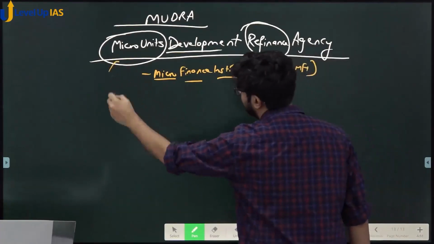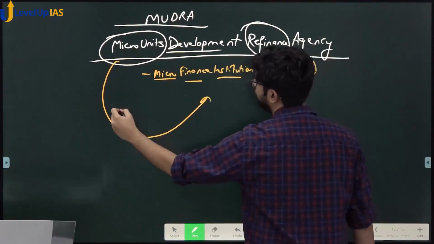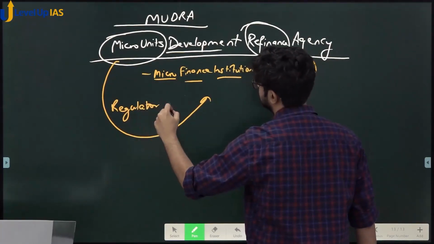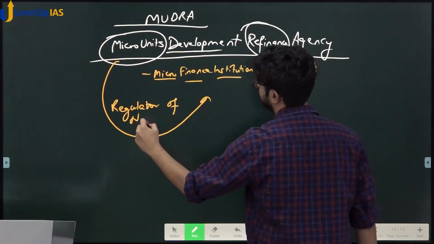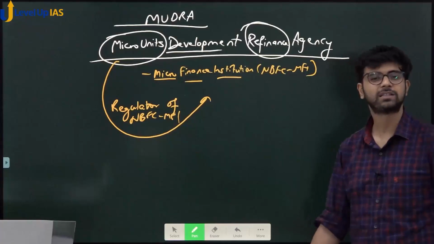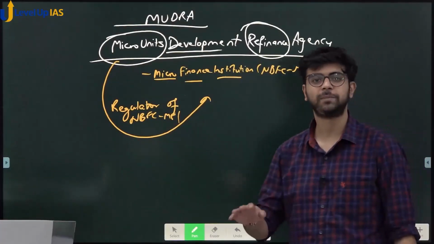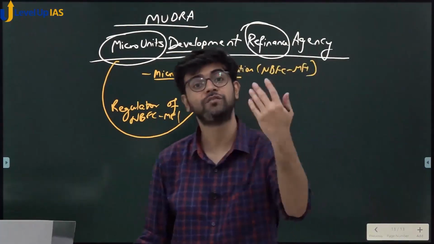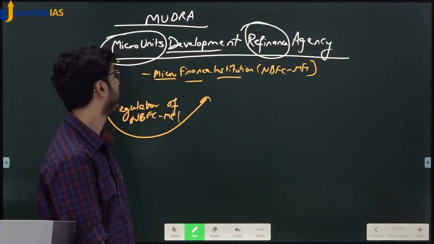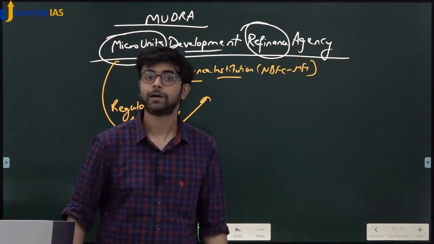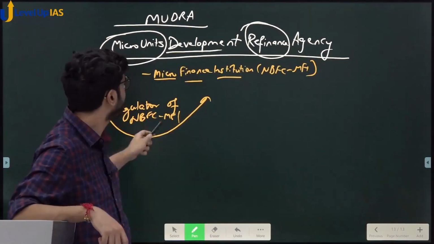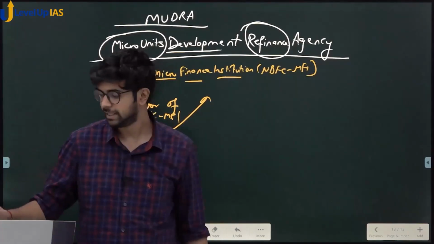Mudra acts as the regulator of NBFC MFI. Remember, I told you NBFC is under various controls. Some are under the control of RBI, some are under the control of SEBI, some are under the control of National Housing Bank. This item is under the control of Mudra. Okay? Microfinance institution. So Mudra is not only a refinance agency but also a regulator of NBFC MFI. Yes or no? Okay?